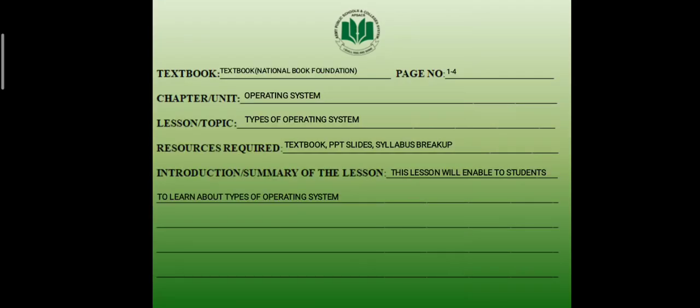Dear students, as you know, we have started chapter number 1, operating system. Our today's topic is types of operating system.